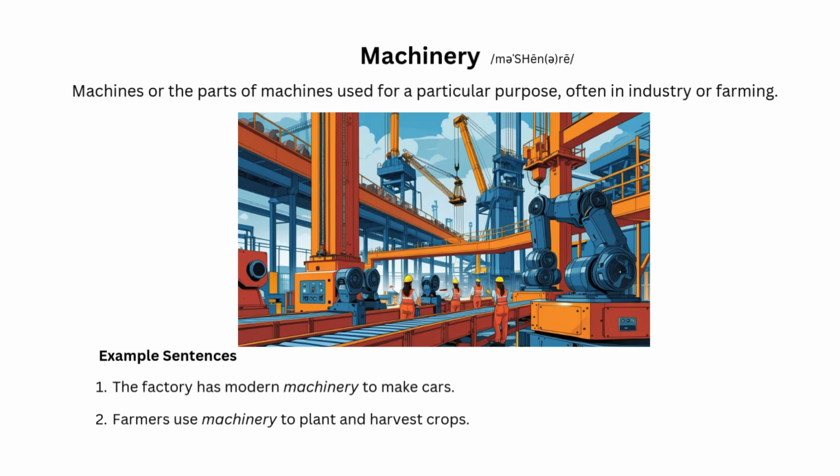Machinery. Machines or the parts of machines used for a particular purpose, often in industry or farming. Example sentences. 1. The factory has modern machinery to make cars. 2. Farmers use machinery to plant and harvest crops.